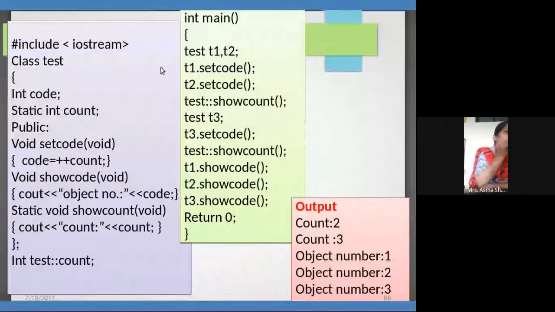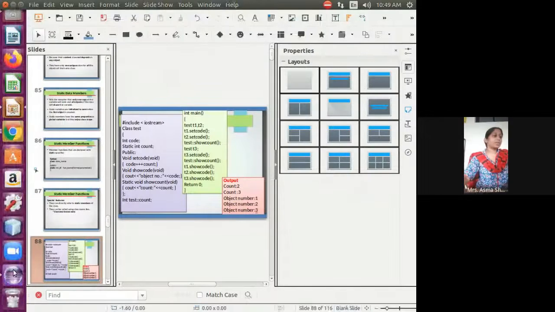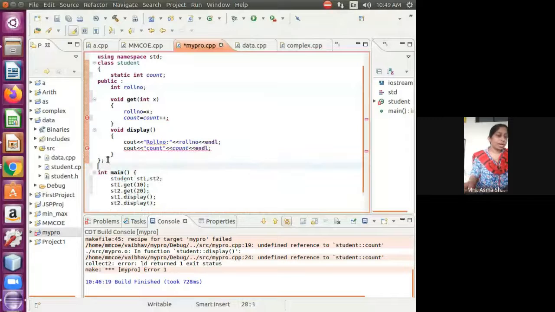Yes, that is very important. So we have to write int, then my class name Student, then the scope operator :: and count, and then a semicolon. I think it's okay.